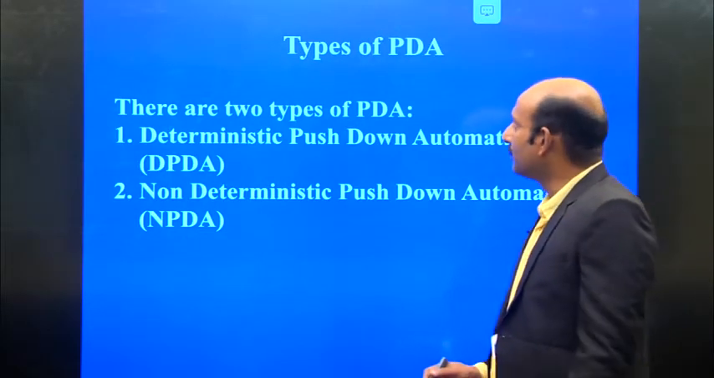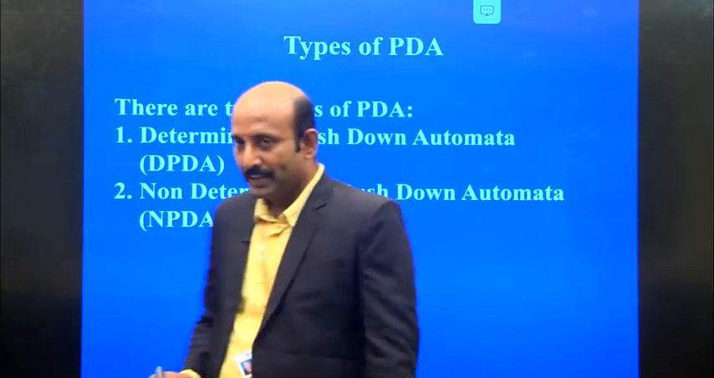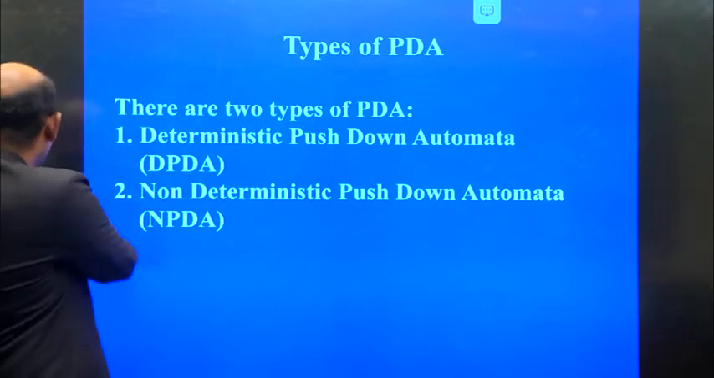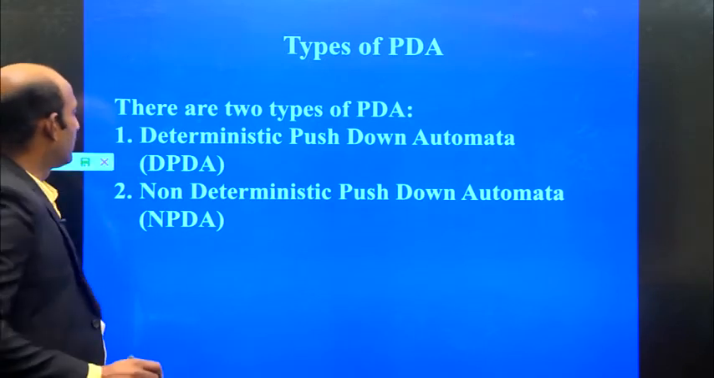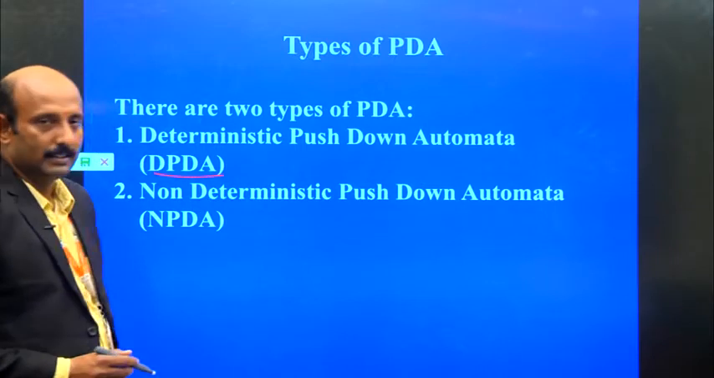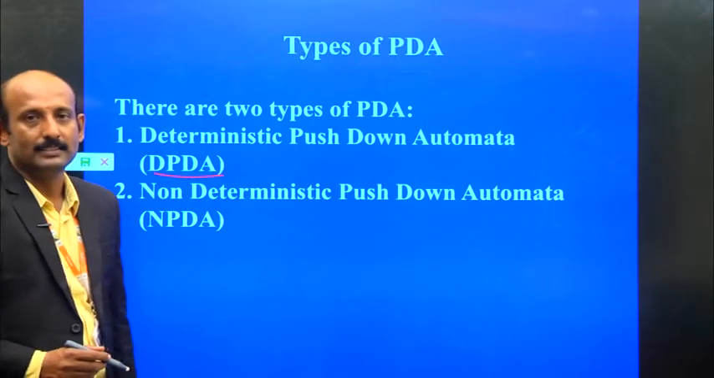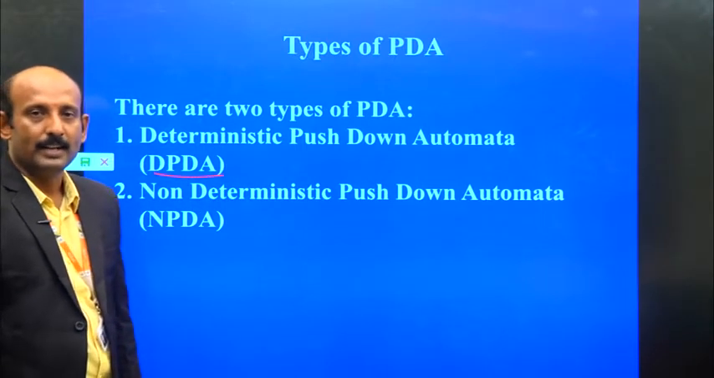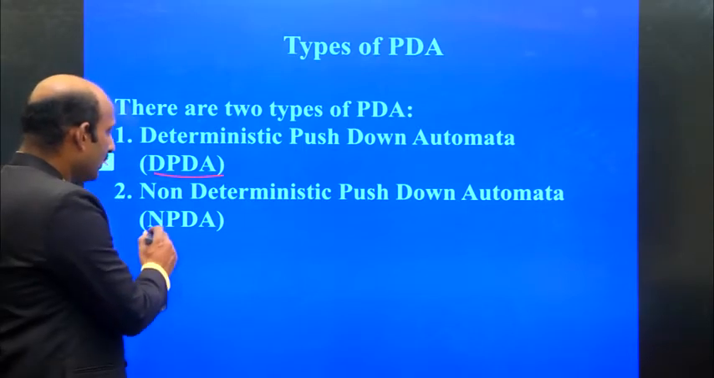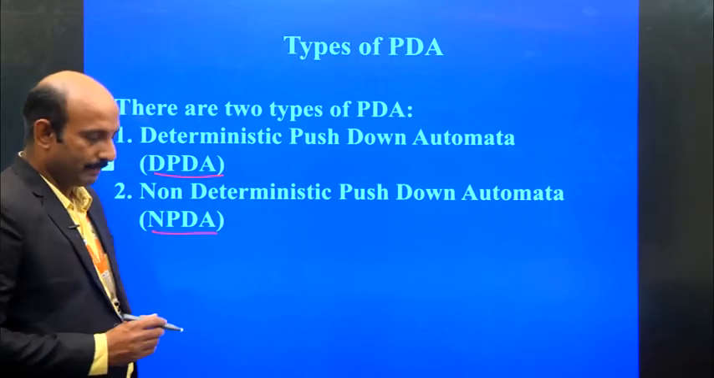So, types of pushdown automata. There are two types of pushdown automata. One is the deterministic pushdown automata, DPDA, where D stands for deterministic, and the second one is called the non-deterministic pushdown automata.